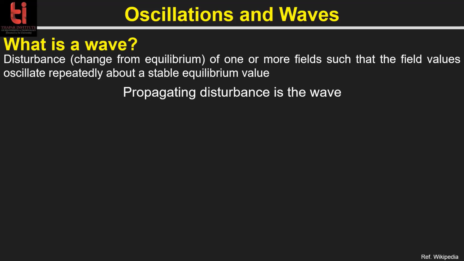And that disturbance can be in anything, like in any field. If electric and magnetic fields are getting disturbed, then we get electromagnetic waves, right? And if the position of any particle is getting disturbed and that disturbance is propagating in space with time, then this is a mechanical wave, like our sound wave. Am I right? Are you getting it? Yes, sir.